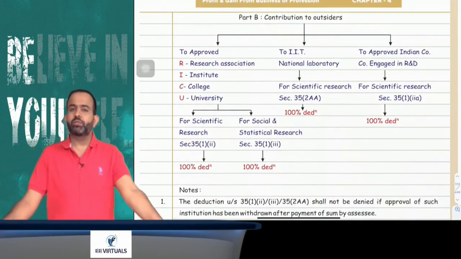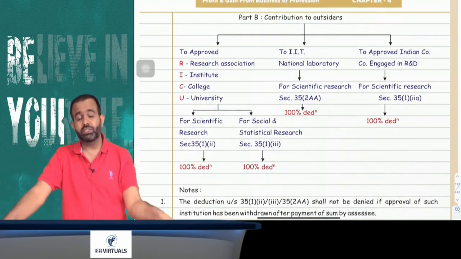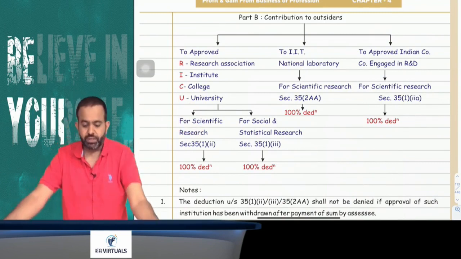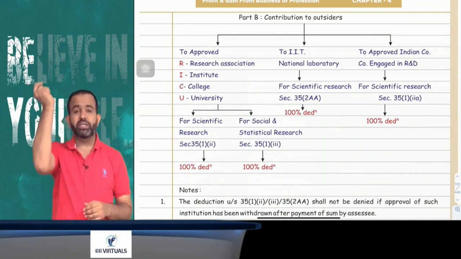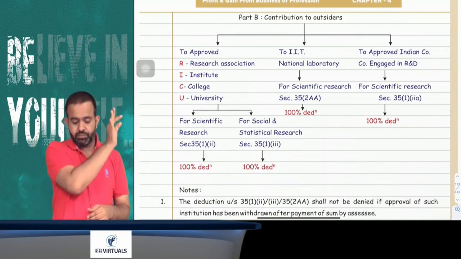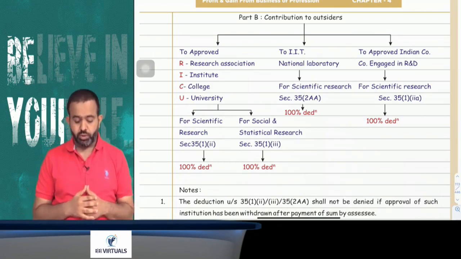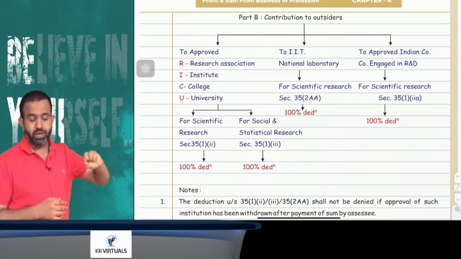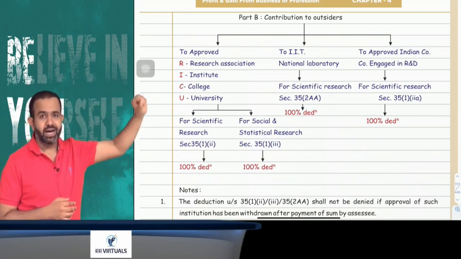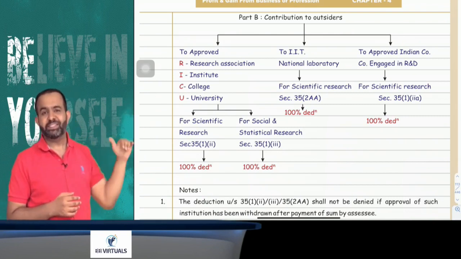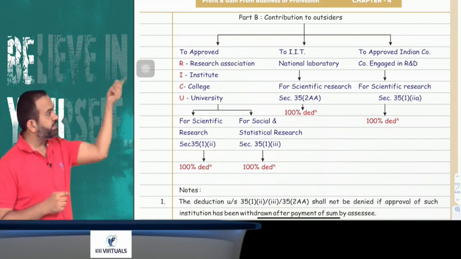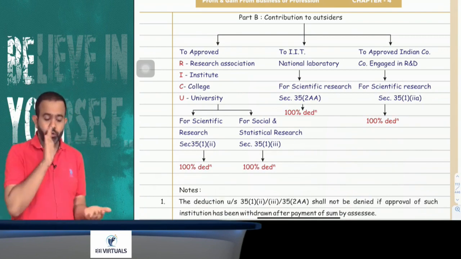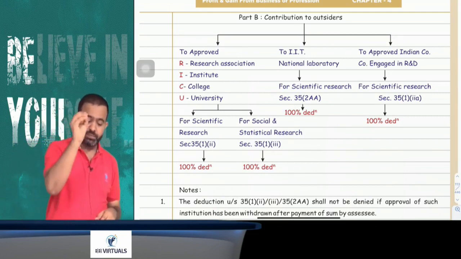Now part 2 is related to the contribution to outsider. Means research is conducted by another party, you are just making the donation or contribution and you can claim the deduction. So here, contribution to outsider, if contribution is made to the approved research association, institute, college or university. In simple words, if donation is made to any RICU, in simple words Rajni ICU. Here R means research association, I means institute, C means college, U means university. If donation is made for scientific research, then 100% deduction is allowed.